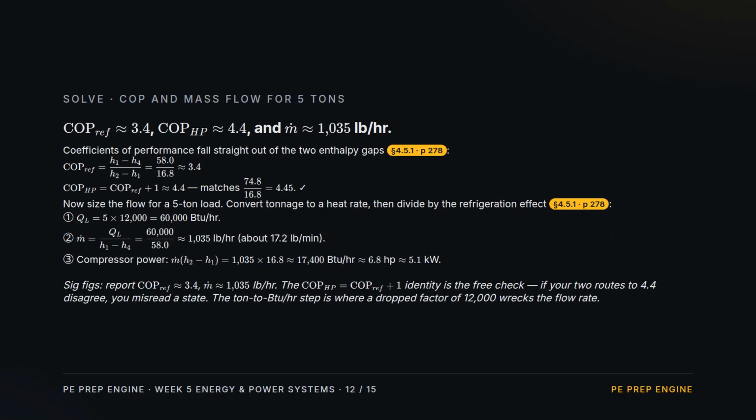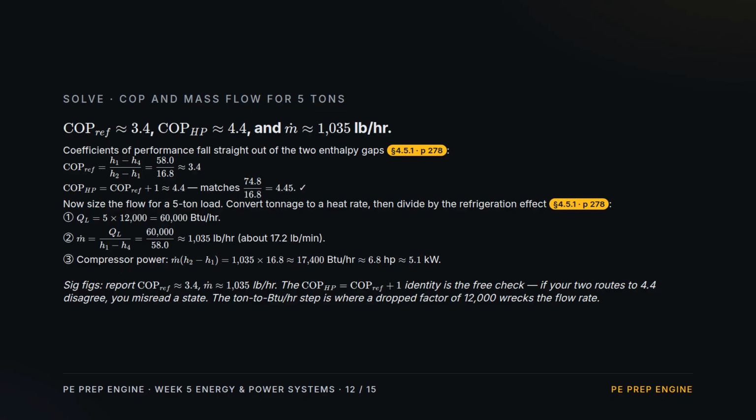Coefficients of performance fall straight out. The refrigerator COP is 58 over 16.8, about 3.4. The heat pump COP is that plus 1, about 4.4, and it matches 74.8 over 16.8 independently, so the cycle checks. Now size the flow for 5 tons.